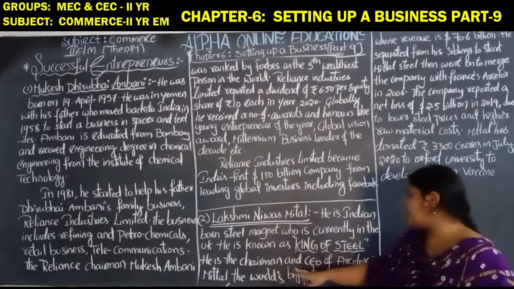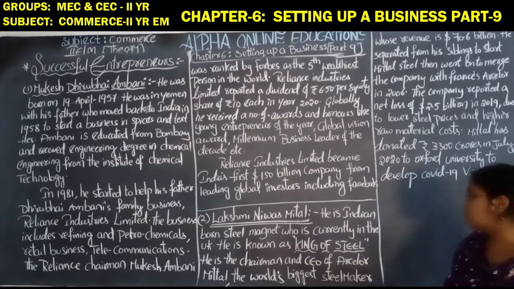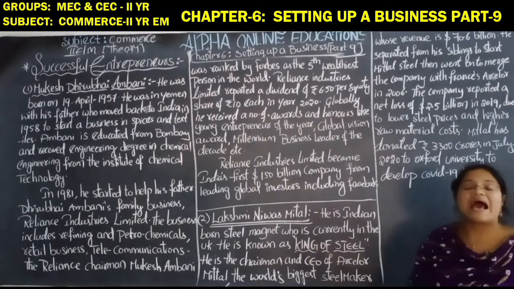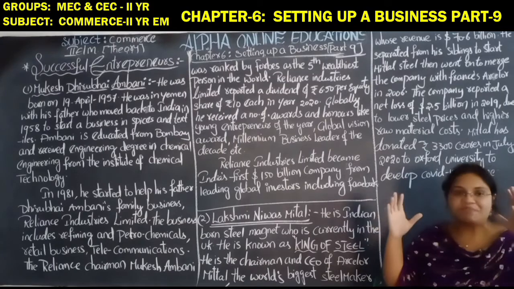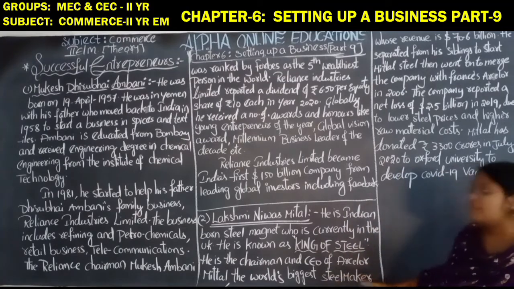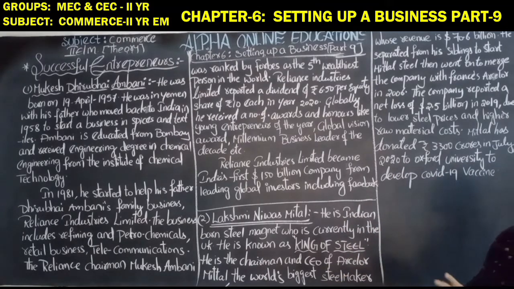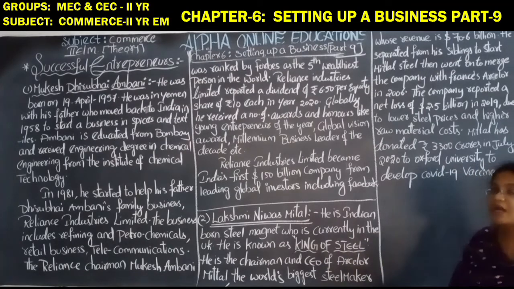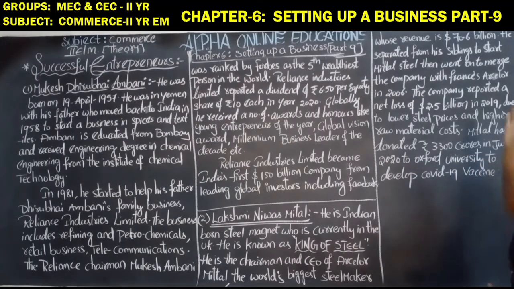He is the chairman and CEO of ArcelorMittal, the world's biggest steel maker, whose revenue is $70.6 billion.